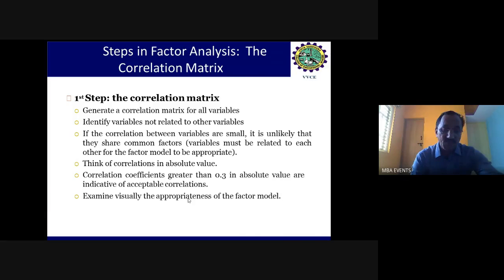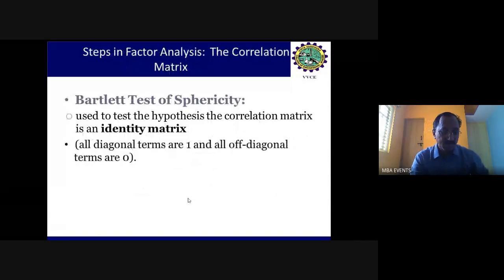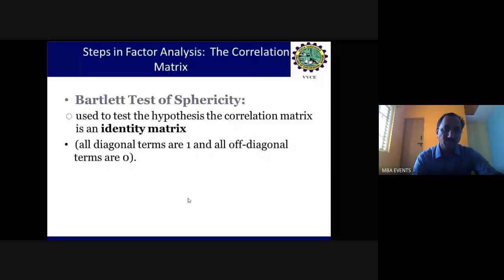And as I said, for any factor you take, it depends upon the number of variables, and if those variables have a relationship among them, then that leads to a particular factor. So for that reason, we need to identify that relationship. In the correlation matrix, we come up with one test called Bartlett's test of sphericity. This helps to identify whether the correlation matrix is an identity matrix or not.